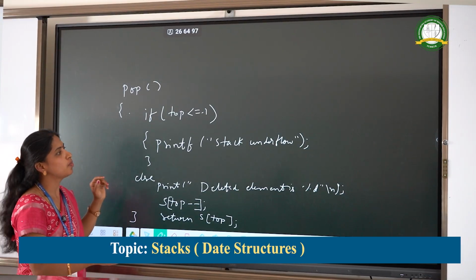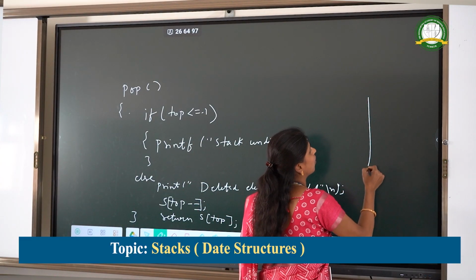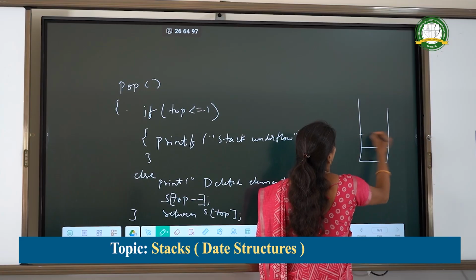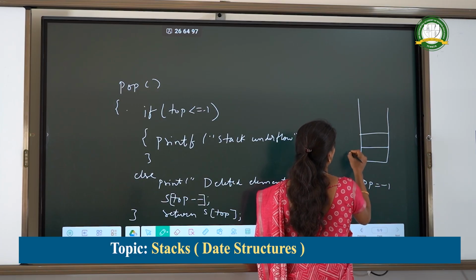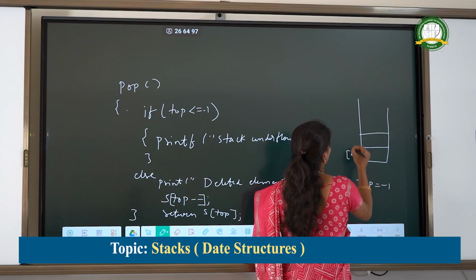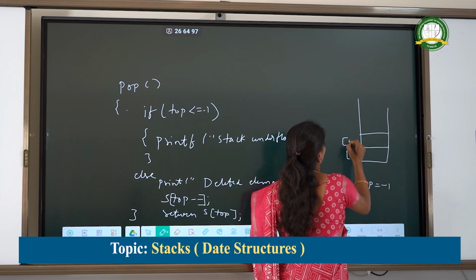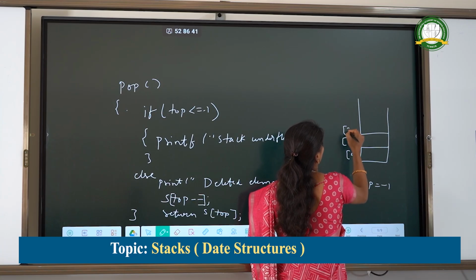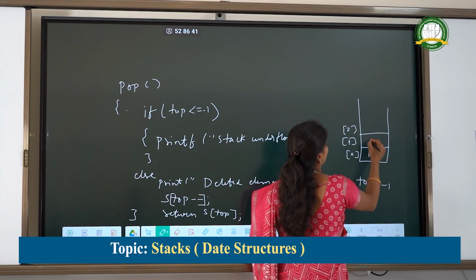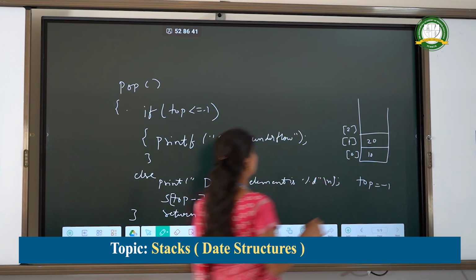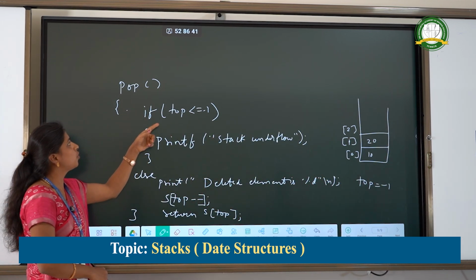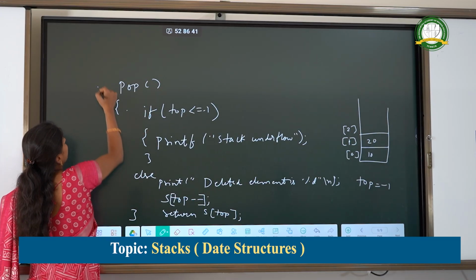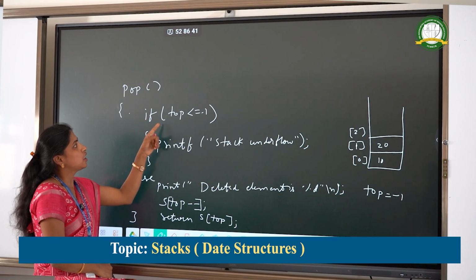This is the pop operation. If top is equal to minus 1, we check for the underflow condition.